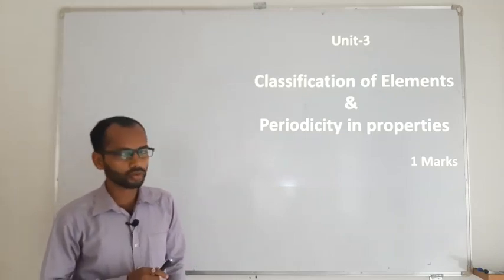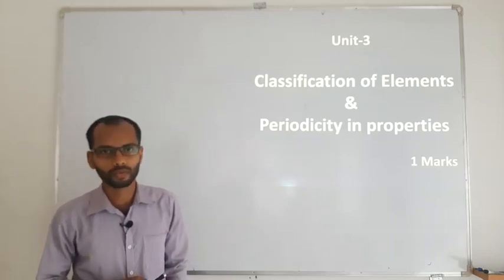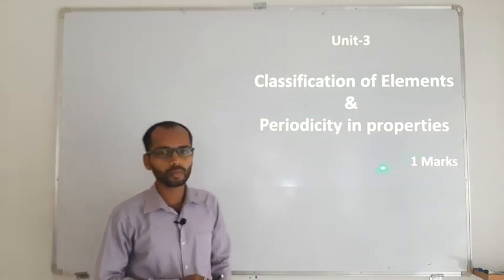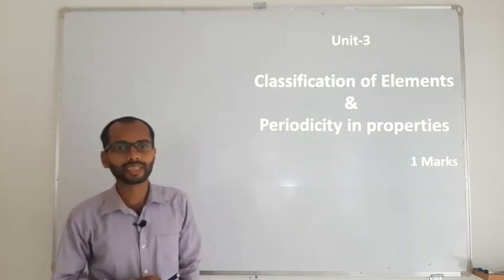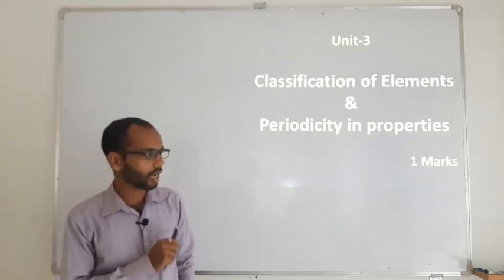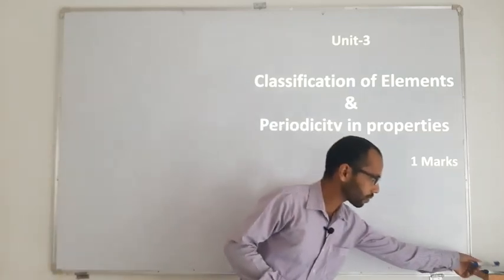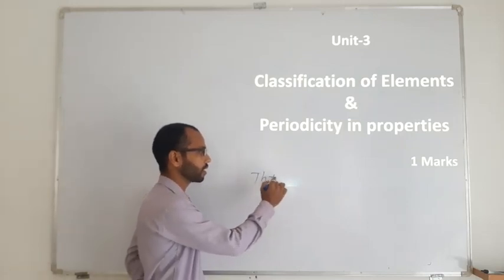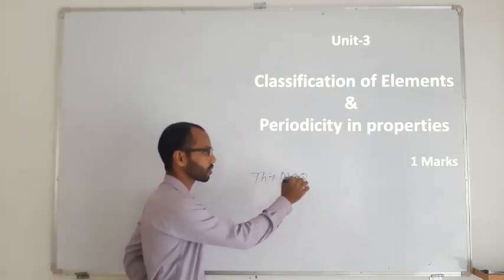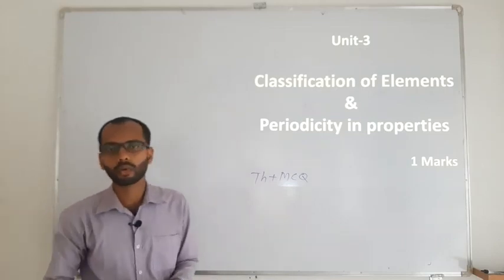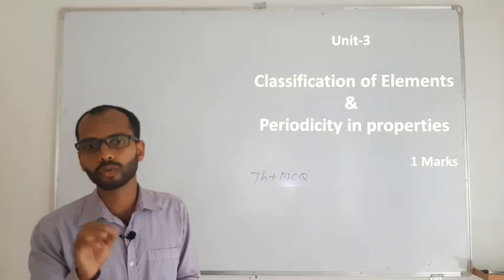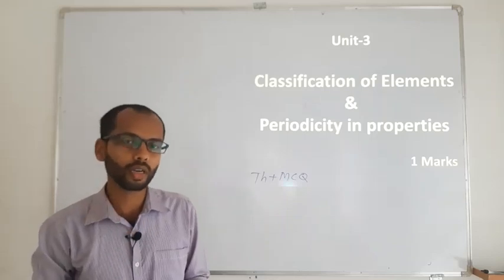So if we see this unit from the CET point of view, in most of the question papers this unit carries minimum 1 mark in your CET examinations. So our CET chemistry includes first some part regarding the theory, followed by MCQs. So let us try to understand what the theoretical parts are in this unit over which most of the CET questions are based.